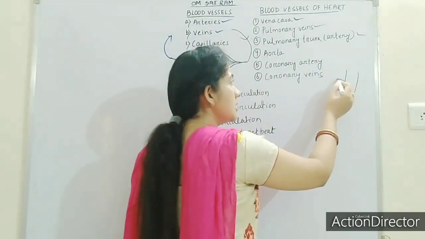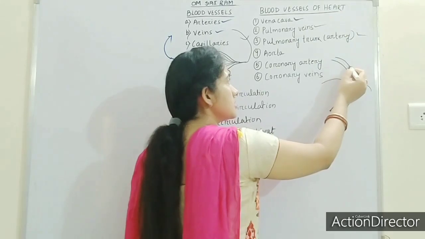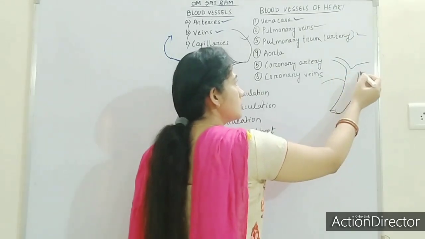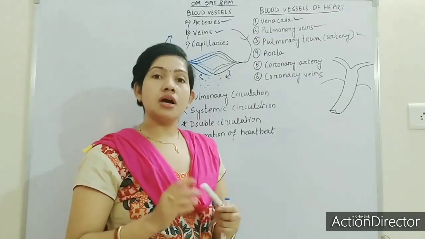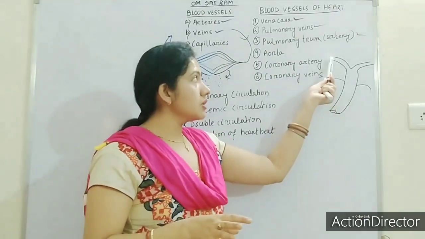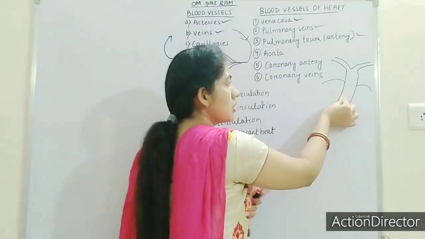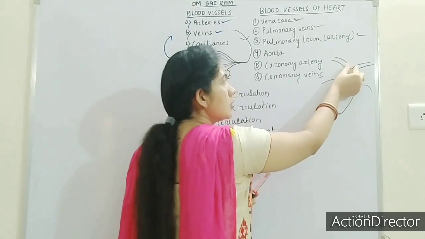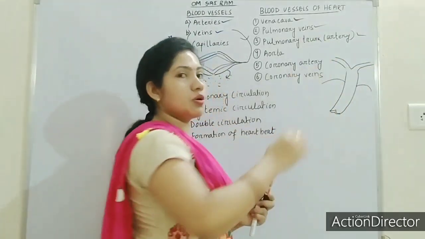So when it leaves the heart, it will form two branches. Okay, what are the two branches? Left and right. The left one will go to the left lung, the right one will go to the right lung, and this is known as the pulmonary trunk. And when it has the separation, this part is known as the pulmonary artery.